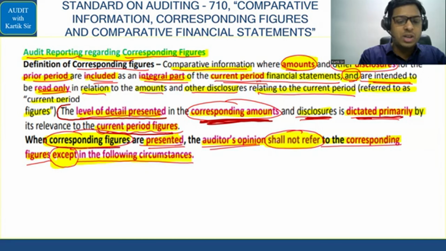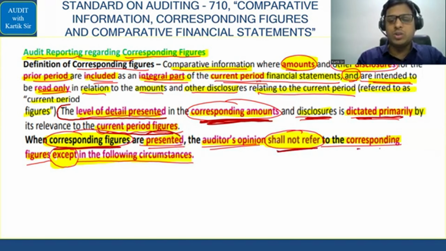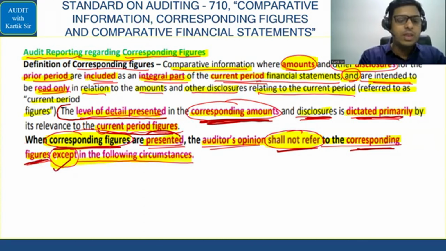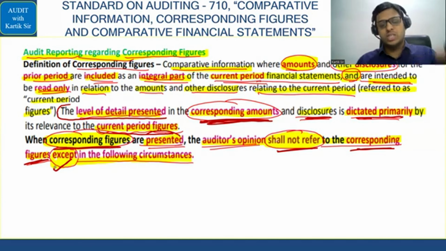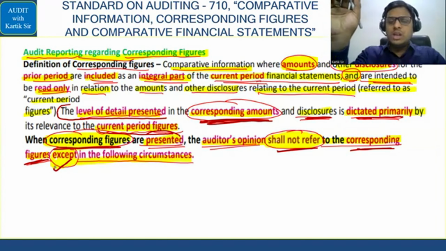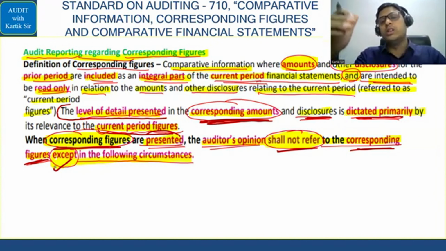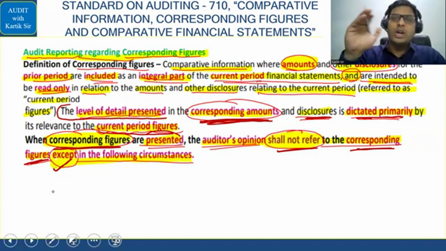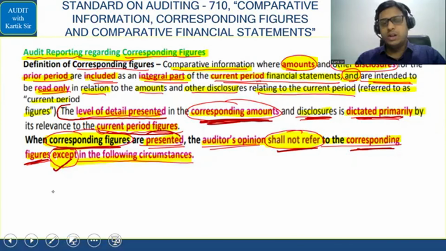When corresponding figures, meaning last year's figures, are presented, the auditor's opinion shall not refer to the corresponding figures, except in the following circumstances. They are given 3 circumstances here. Otherwise, the auditor will always give his opinion regarding the current period figures and not the previous year or the corresponding figures. Now, what are those 3 exceptions in which the auditor will also comment on the previous year's figures?